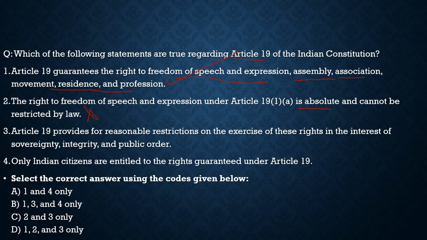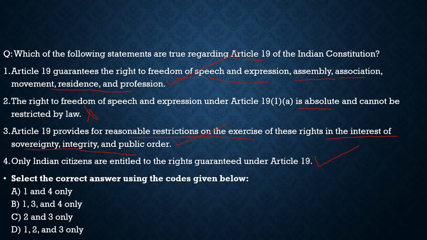It is not absolute. It can be restricted by law, and there are few provisions given in the Constitution which restrict Article 19 itself. Third statement, Article 19 provides for reasonable restrictions on the exercise of these rights in the interest of sovereignty, integrity and public order. 100% correct. Statement 3 is correct. Statement 4, only Indian citizens are entitled to the rights guaranteed under Article 19. 100% correct. Nothing wrong with the statement. So with respect to this question, the correct statements are statement 1, statement 3 and statement 4.